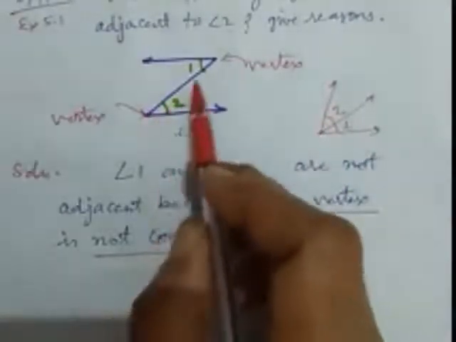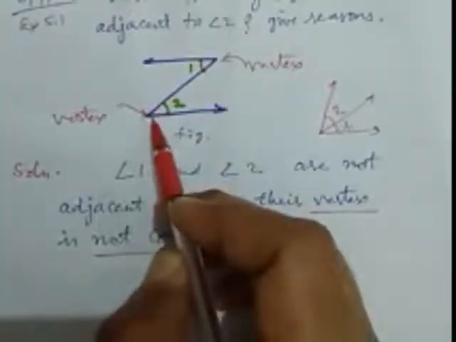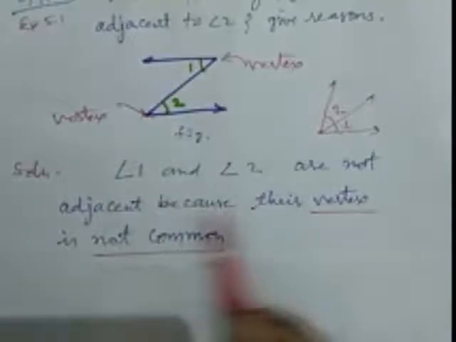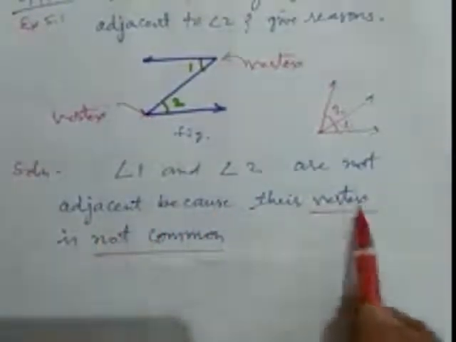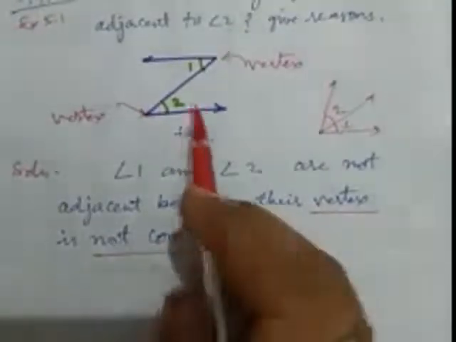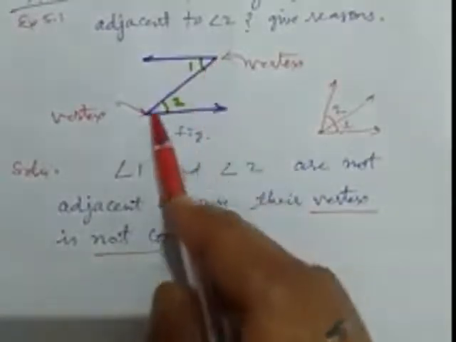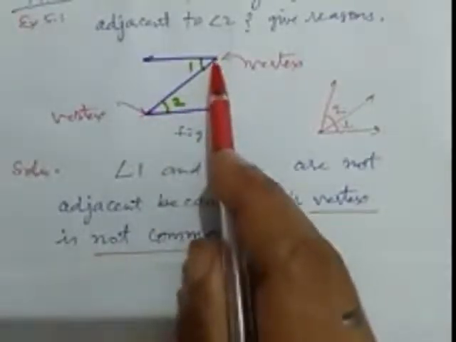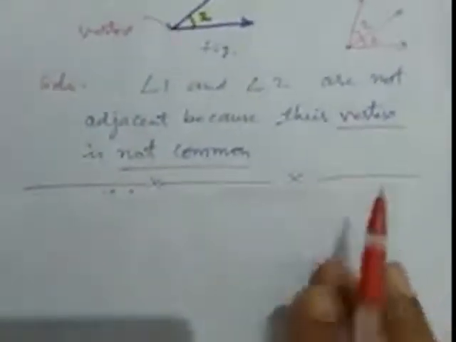Here only the arm is common, the vertex is not common. So they are not adjacent because their vertex is not common. Both requirements are not satisfied, only one requirement is satisfied. The arm is common, but the vertex is not common. That's why they are not adjacent angles.